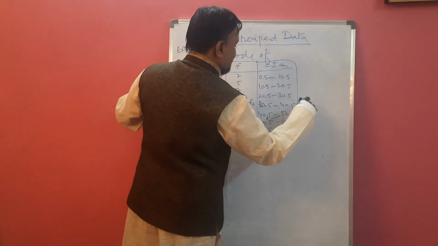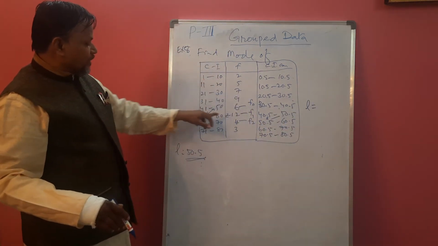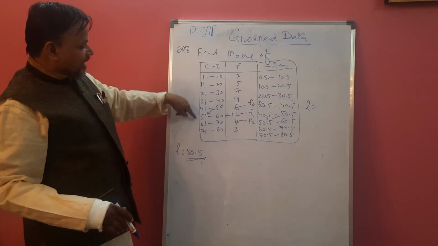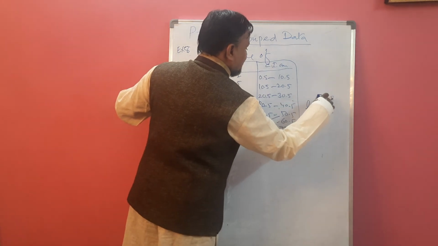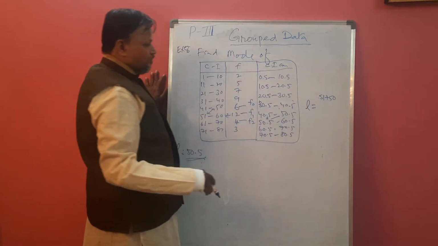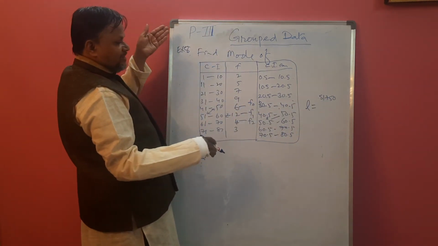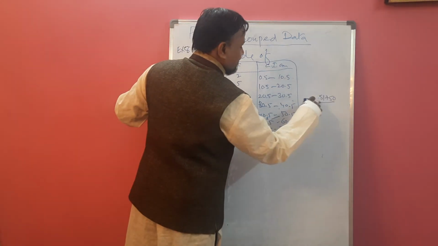Whenever a discontinuous class is there, take two values: the frequency class lower limit and the previous class upper limit. Add them and divide. 51 plus 50 by 2. This is our frequency class lower limit, and 50 is the previous, preceding class upper value.